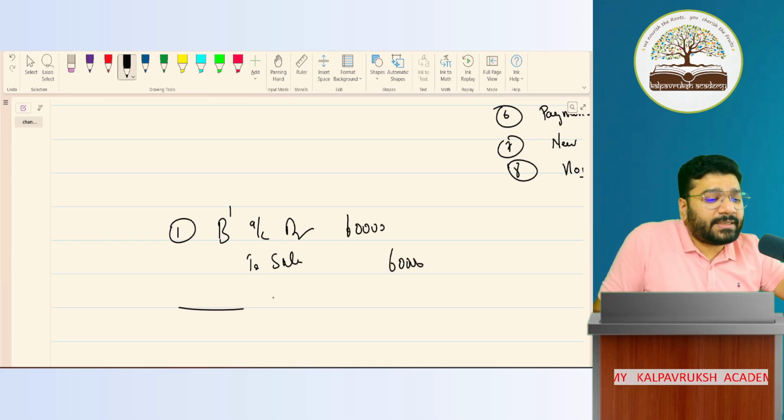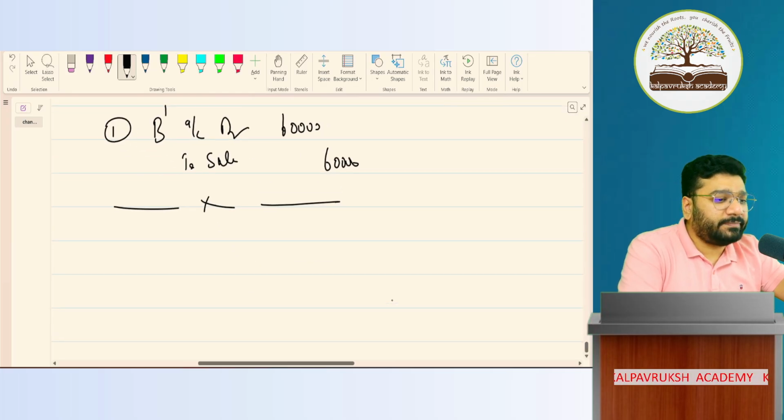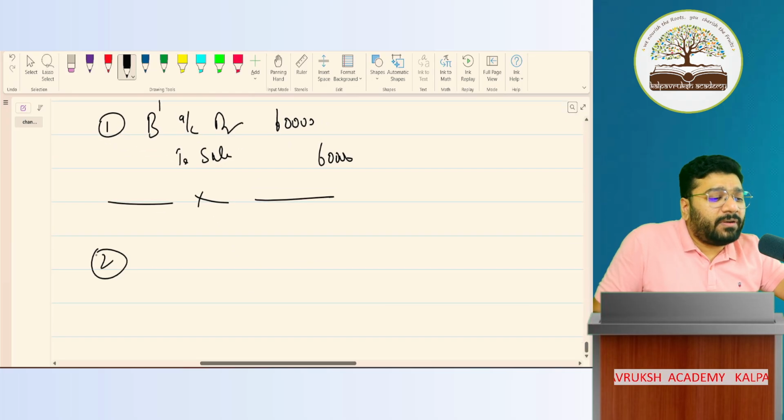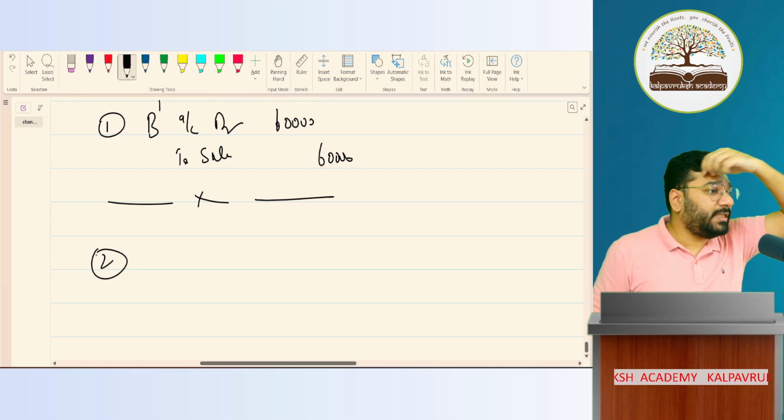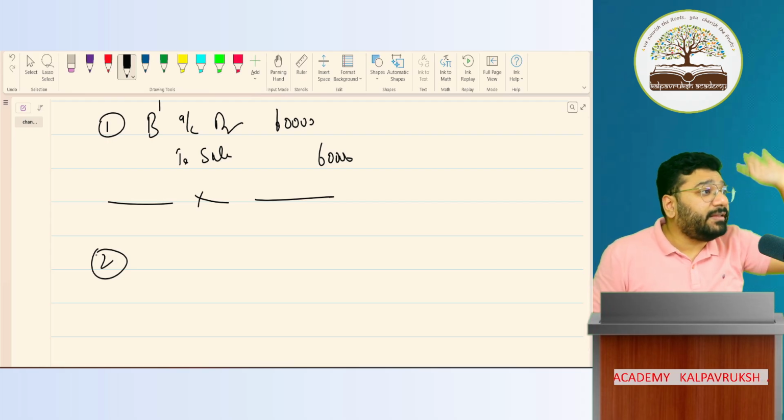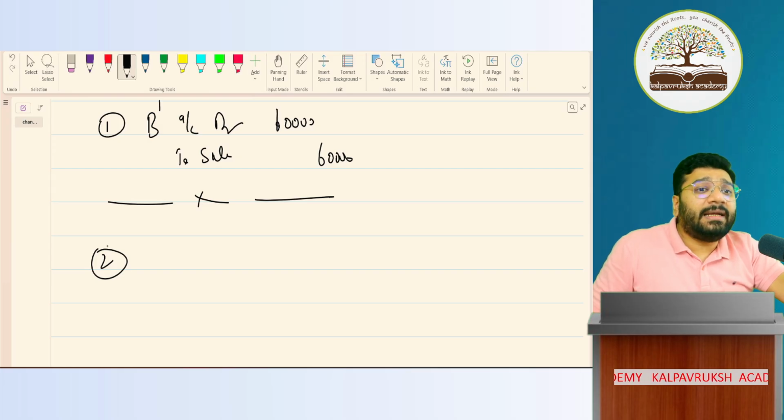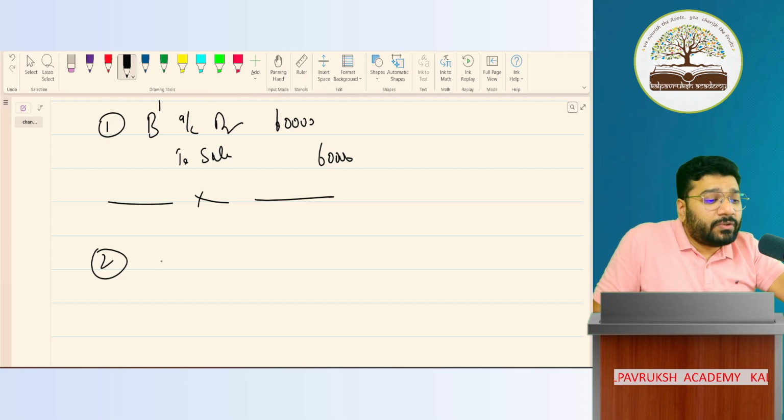This entry will not pass in the exam because this is not asked. Entries are asked from the second entry onwards. So second entry becomes your first entry in the exam. So here what happens? The debtor is cancelled and who's created? Bills receivable is created. So bills receivable in bracket 1, account debit 60,000 to B 60,000.